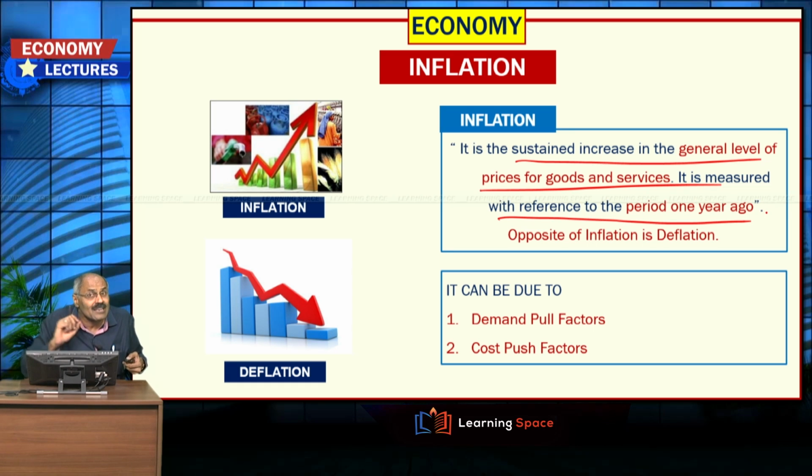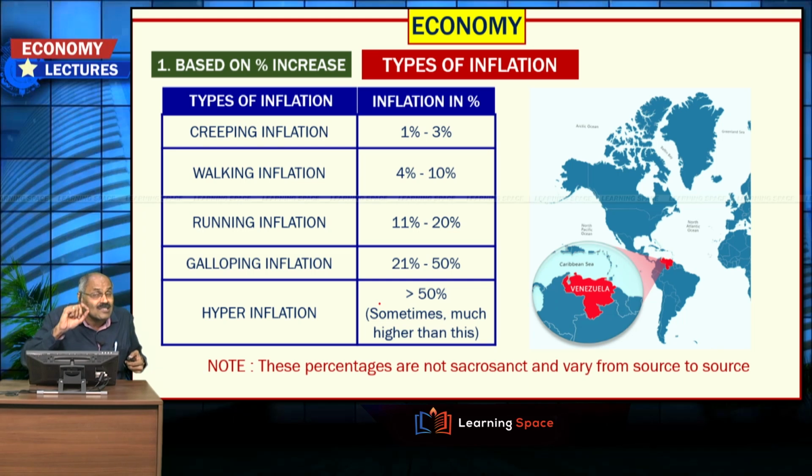And please don't forget the difference between inflation, deflation as well as disinflation. These things we deliberated in the terminology part. This classification is not sacrosanct but varies from source to source. Please understand what the terminology is here, right?